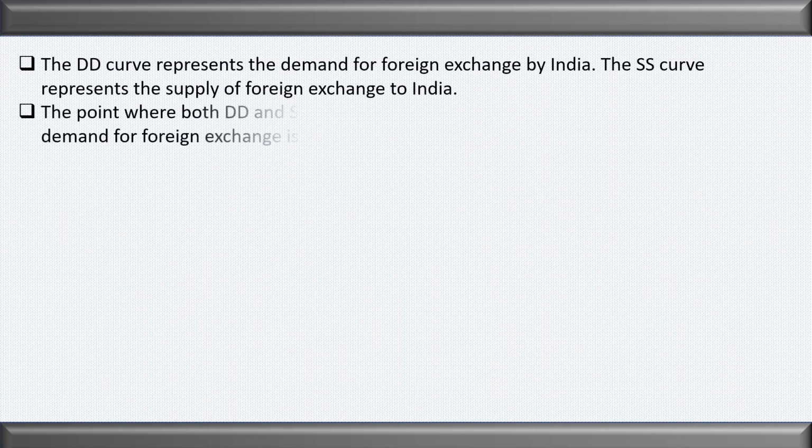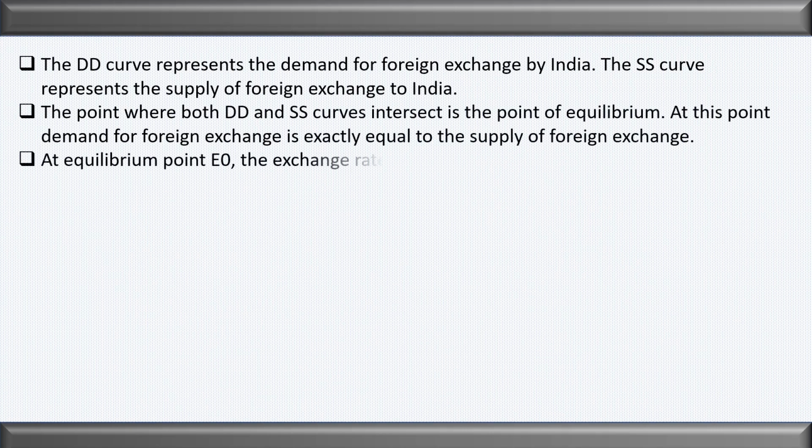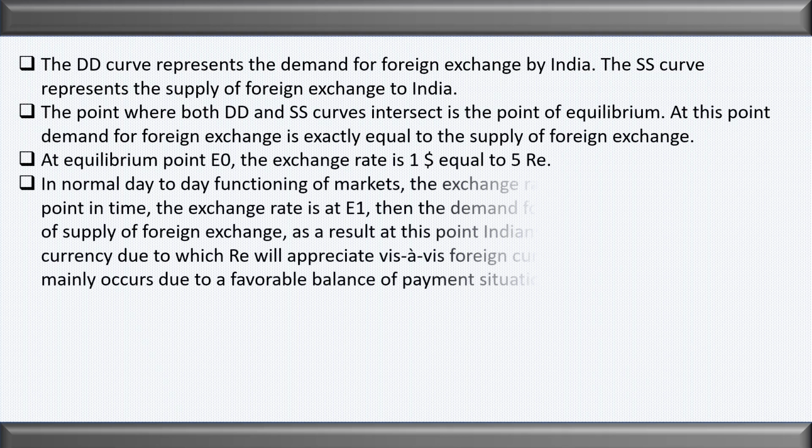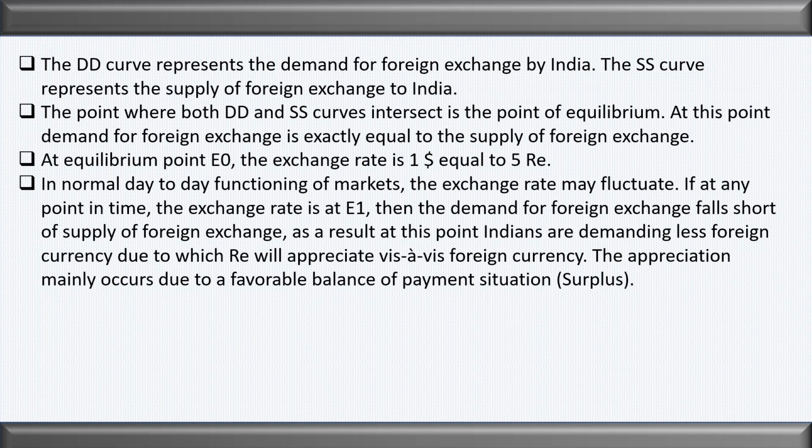Now let us see the same thing over here. From the balance of payment point of view, we will see the effect of appreciation and depreciation. Listen, in the normal day-to-day functioning of the market, the exchange rate may fluctuate. We have seen that on a daily basis the exchange rate is fluctuating, increasing or decreasing.